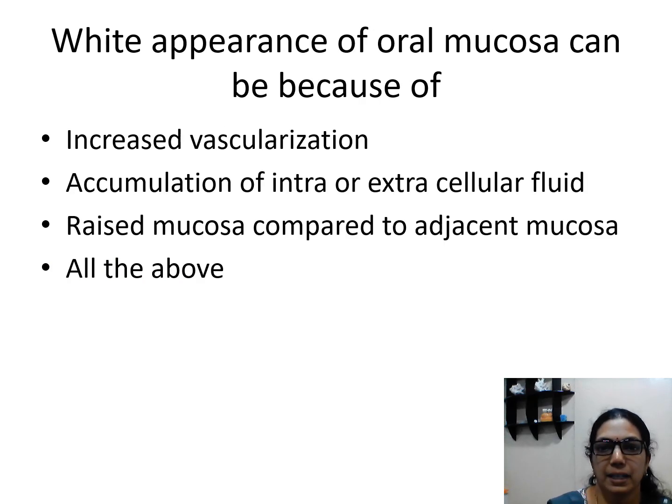Next is, white appearance of oral mucosa can be because of. Is it because of increased vascularization, accumulation of intra or extracellular fluid, raised mucosa compared to the adjacent mucosa, or all the above? What is the reason for the white lesions of the oral mucosa? The answer is the accumulation of intra or extracellular fluid. It is one of the reasons. There are many other reasons for white lesions, like increased keratinization, which is also one among them.